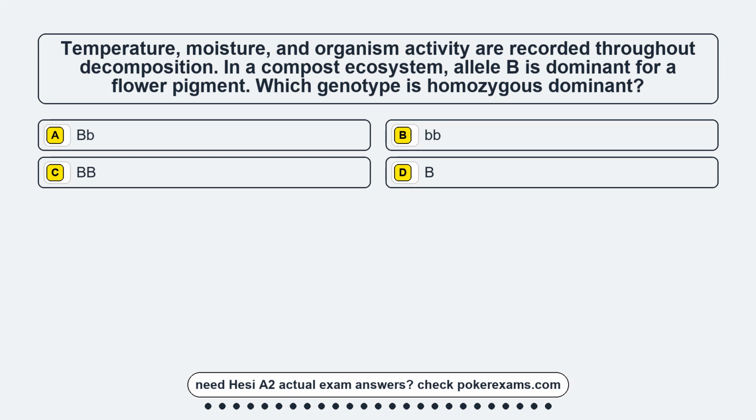Question 19. Temperature, moisture, and organism activity are recorded throughout decomposition. In a compost ecosystem, allele B is dominant for a flower pigment. Which genotype is homozygous dominant? Option A, BB.